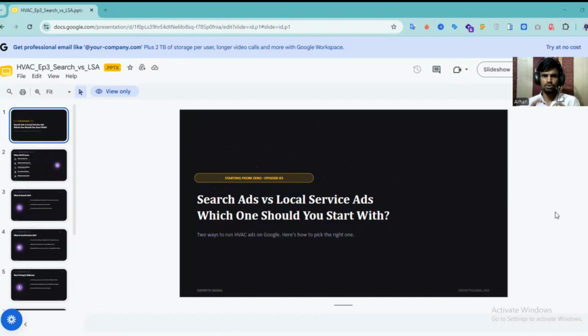There are two ways to run Google Ads for your HBC business. Most people only know about one of them. One costs you money every time someone clicks. The other only costs you money when someone actually calls. Big difference, right? Today I will show you both. By the end, you will know exactly which one to start with and why.